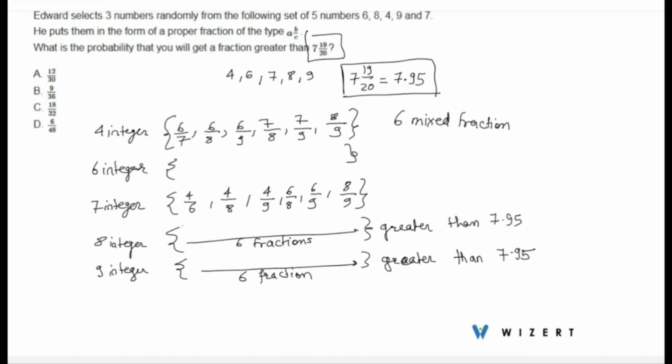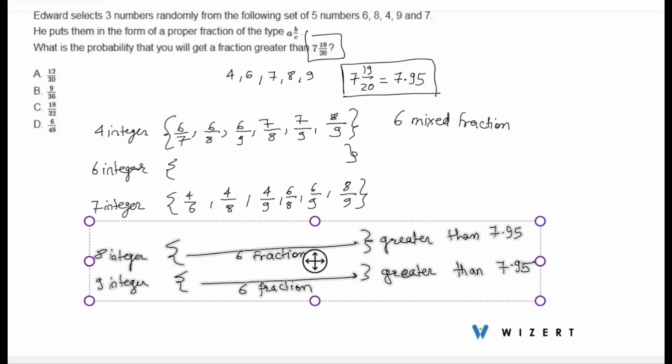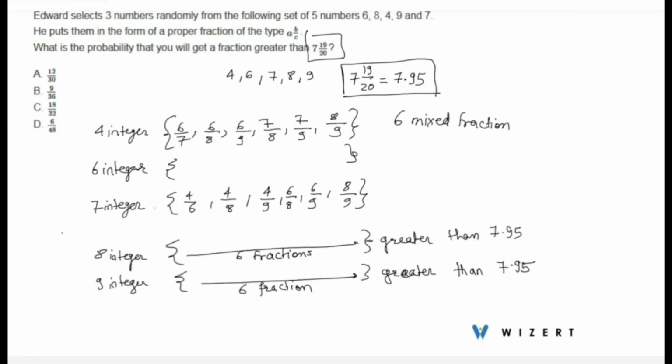Now let's see if any of these fractions, 7 integer 4 by 6, 7 integer 4 by 8, are greater than 7.95. So 4 by 6, if we convert this to a decimal number, this will be 7.66 with a bar.